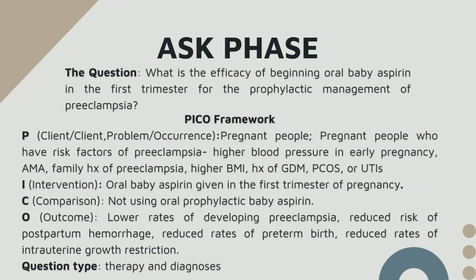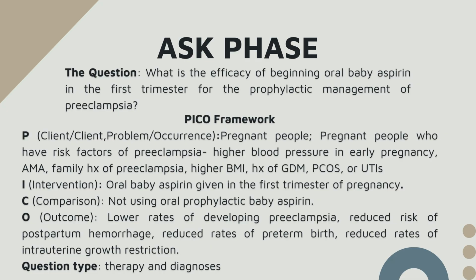So for the ask phase, I plugged in my question into the PICO framework. And again, my question is, what is the efficacy of beginning oral baby aspirin in the first trimester for prophylactic management of preeclampsia? So the problem are pregnant people who have high risk factors of preeclampsia, like high blood pressure, advanced maternal age, family history of preeclampsia, higher BMI, history of gestational diabetes, PCOS, or UTIs.